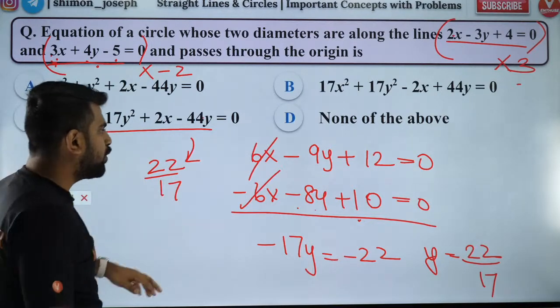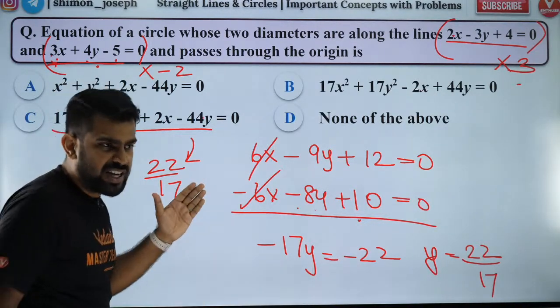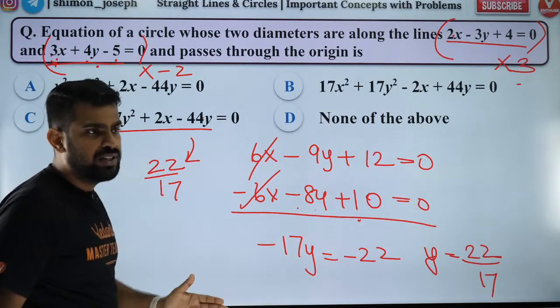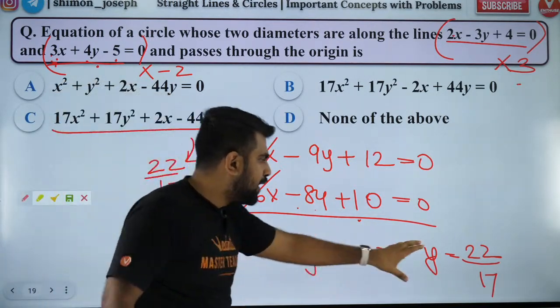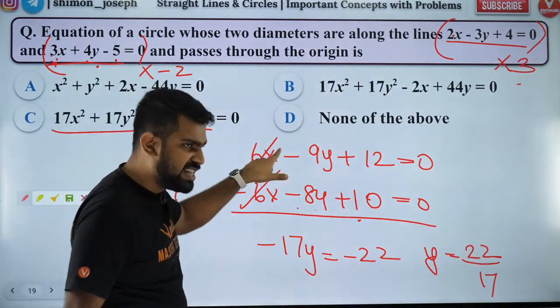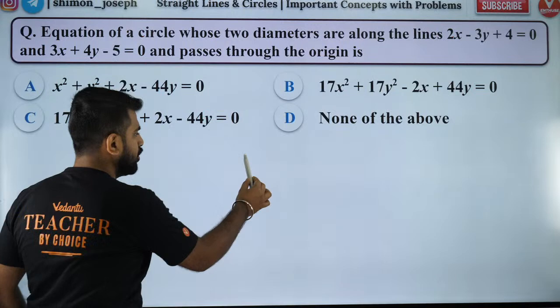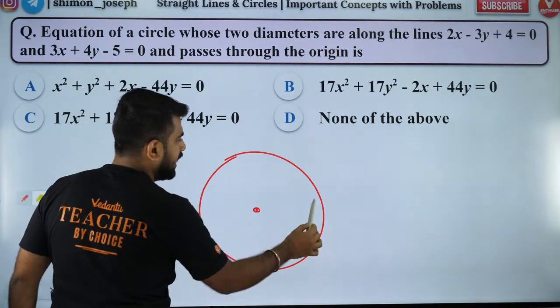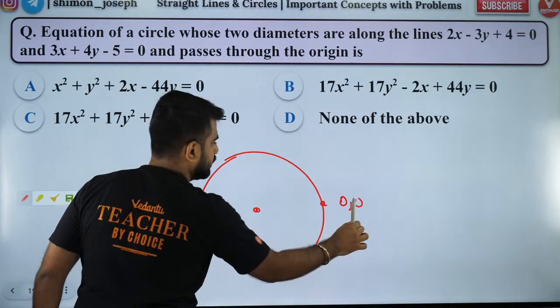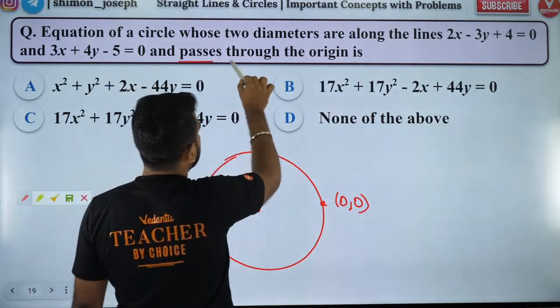But guys, ideally you have to find x also. I am just cutting it short because I want to save time. But ideally you have to plug the y back inside, get x. So you'll have the x coordinate and y coordinate of the center, and the circle passes through the origin.